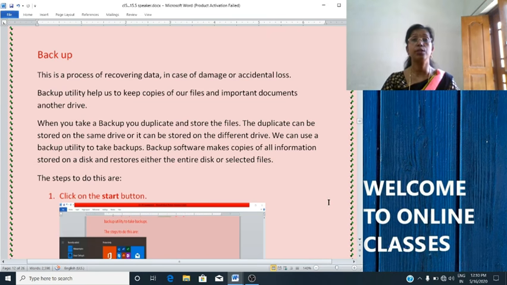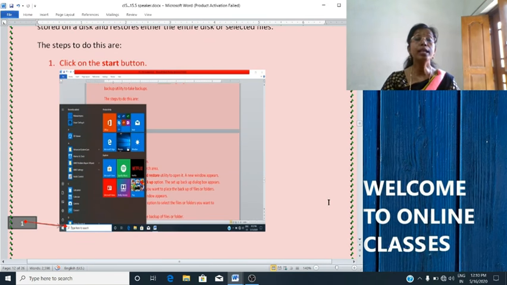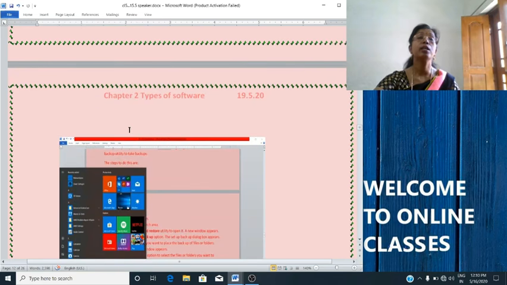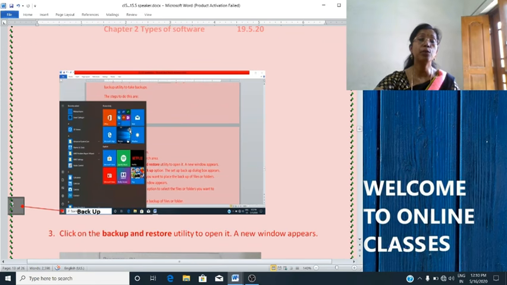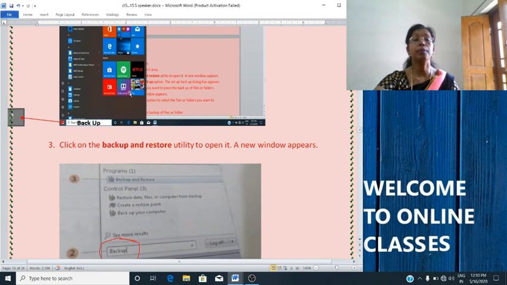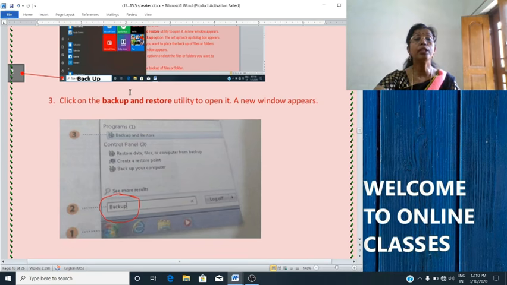The steps to do a backup are: click the start button. You can see the steps shown on the screen. First, we will click the start button. The second step is type backup in the search area. As you click the start button, the start menu appears and there you can see the search area. There you will be typing backup. Then click on the backup and restore utility to open it.